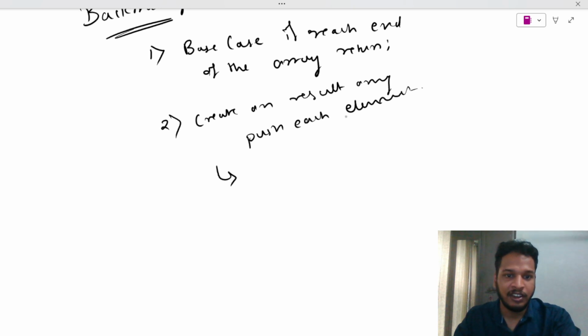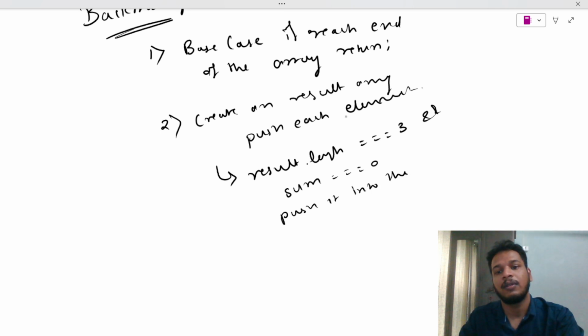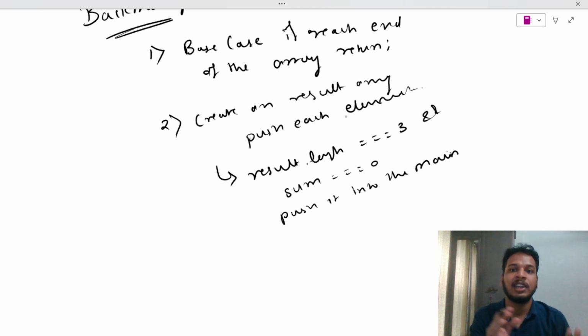Now here, if my result dot length equals 3 and the sum is equal to 0, then I will push it into the main array. If result dot length is equal to 3 and the summation of all of that is equal to 0, I will push it into the main array. Else I will just return back.